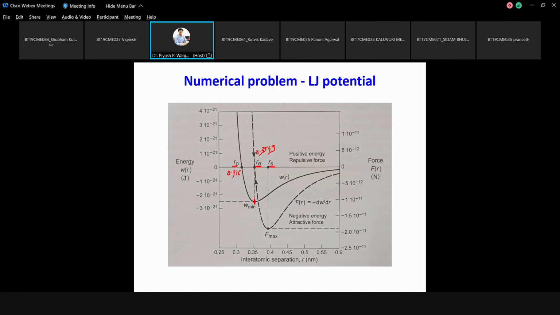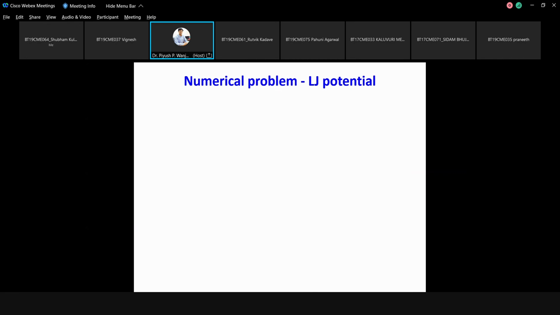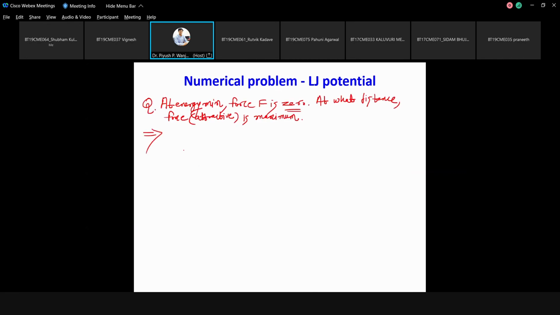So this F max is occurring at some distance Rs. So let distance Rij be equal to Rs, where F is maximum.